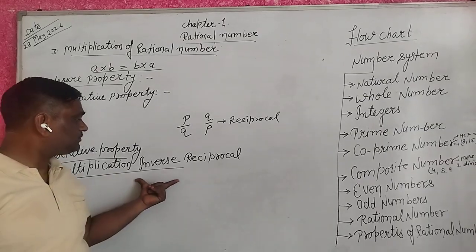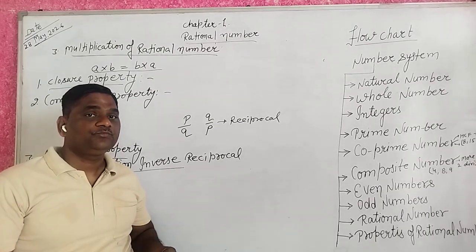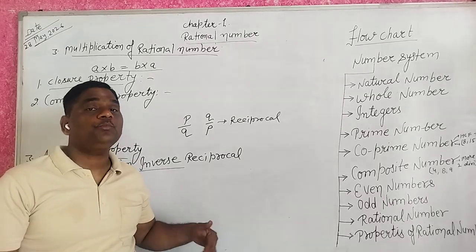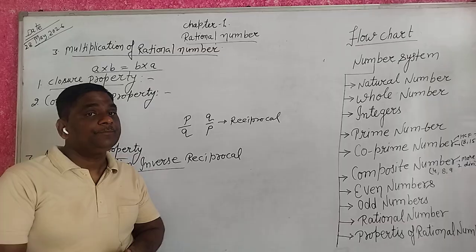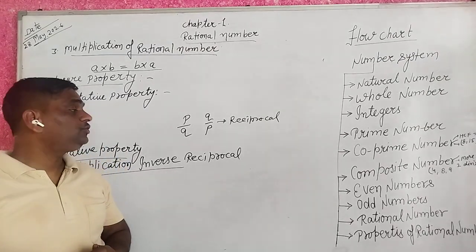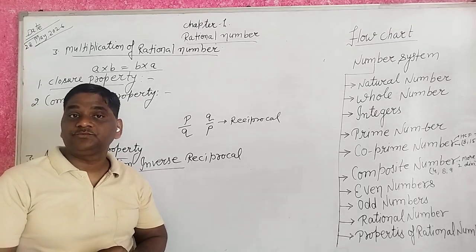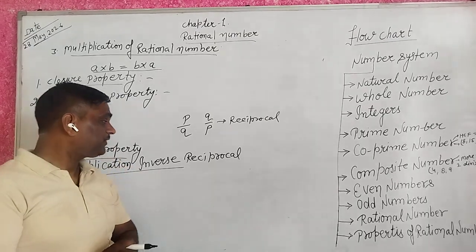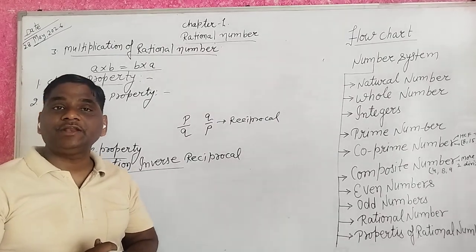And multiplication inverse means when you multiply rational numbers, then you get 1. So it is known as multiplication inverse.